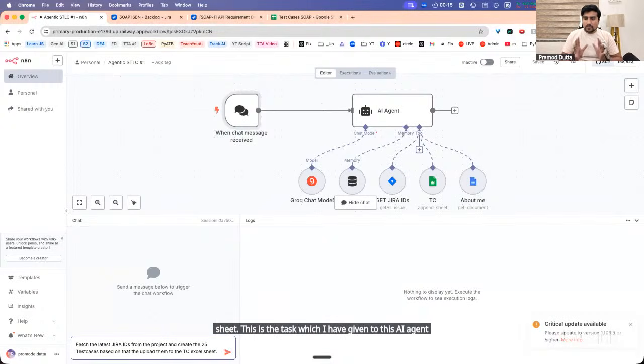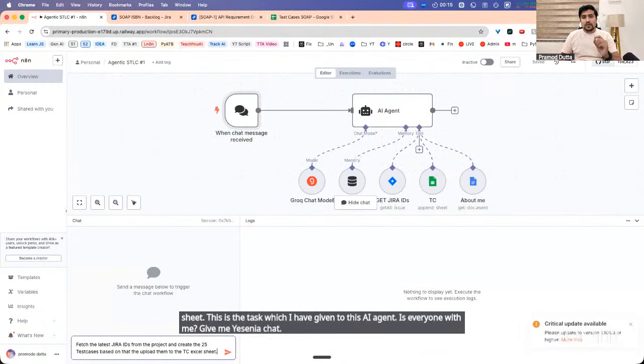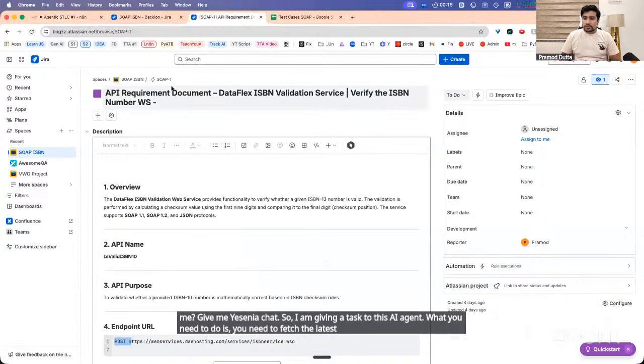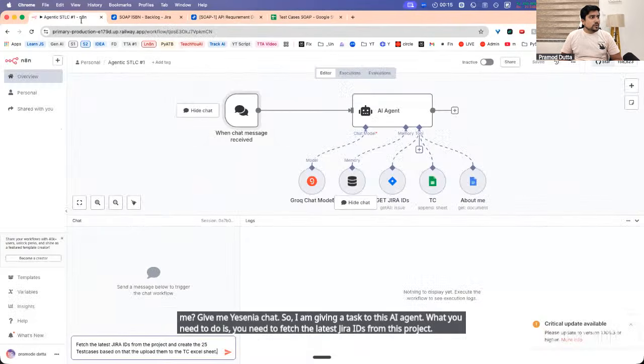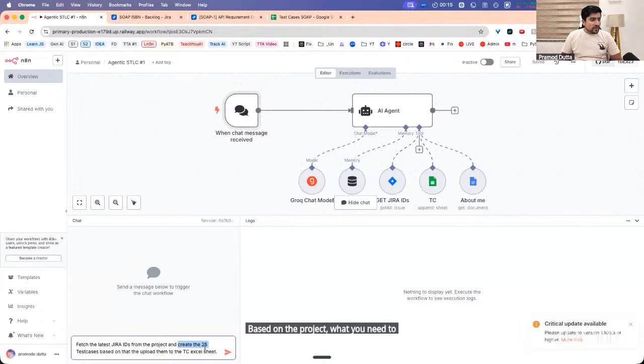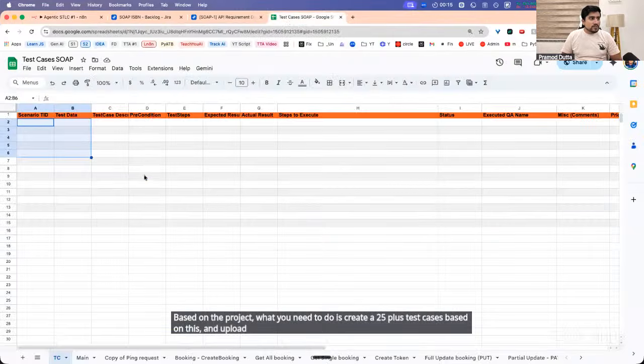Is everyone with me? Give me yes in the chat. So I am giving a task to this AI agent. What you need to do is fetch the latest Jira IDs from this project. Based on the project, create 25 plus test cases and upload them into this Excel file. You need to upload that.